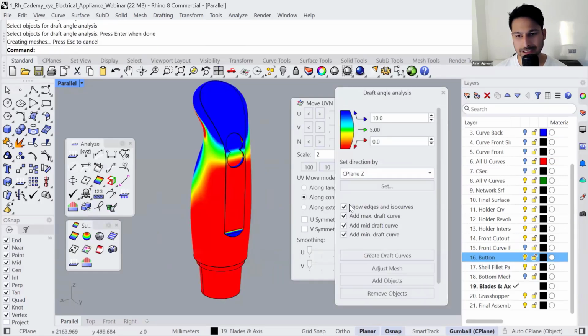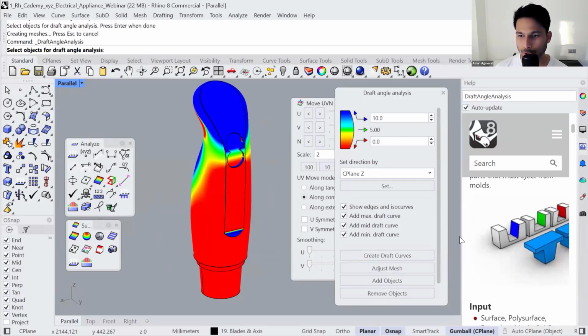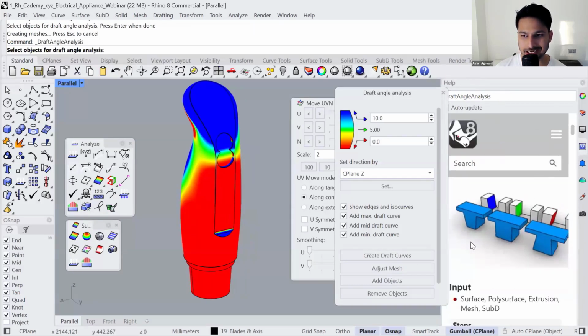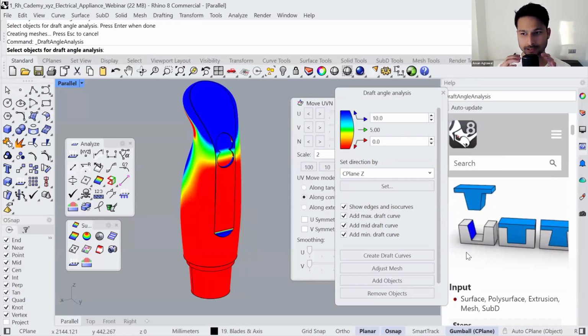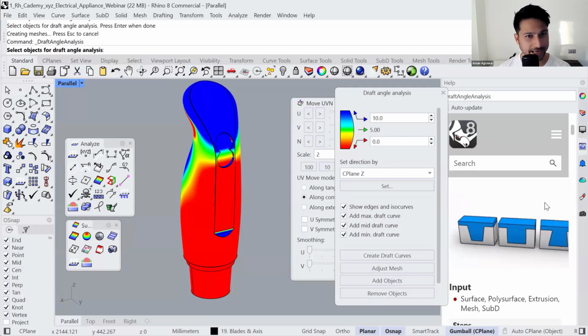This tells you, if you are going to prepare this geometry for injection mold, which part of the design can be easily demolded, which part, the green part, might leave scratch marks, but the red parts, as we have overhang, cannot be demolded.